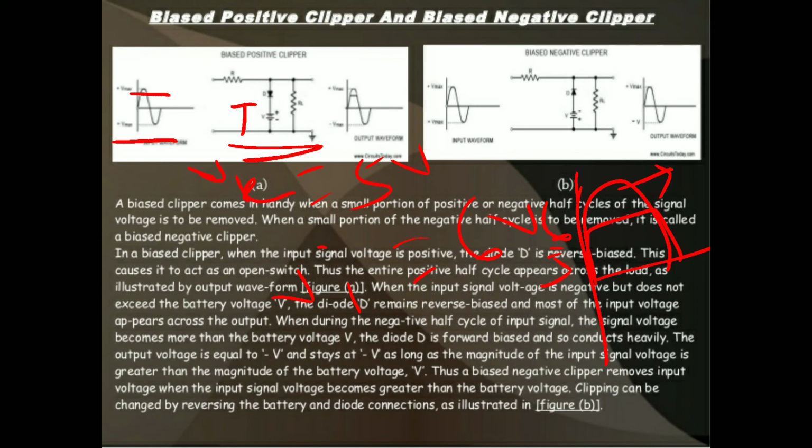Now let us consider the negative half cycle. In this condition, the diode goes to reverse bias condition and acts as an open switch, and it is passed to the reference voltage. So all the input voltage is passed to the output, and the output will be the same as the input voltage. This is the operation of the positive bias clipper.